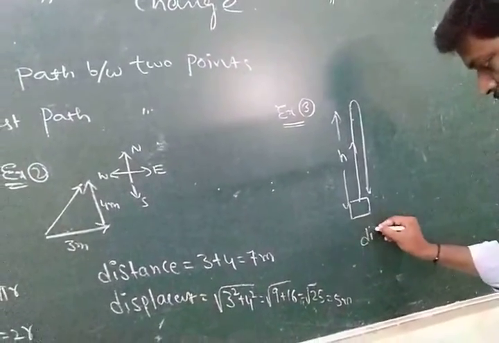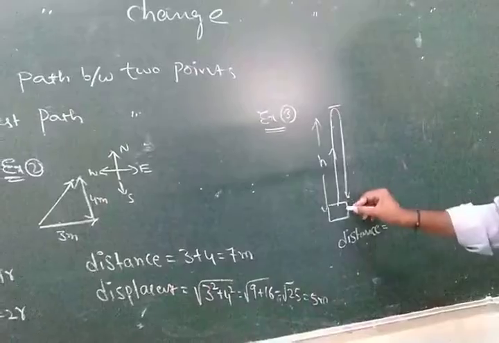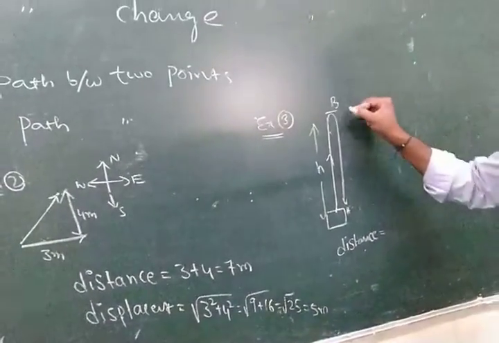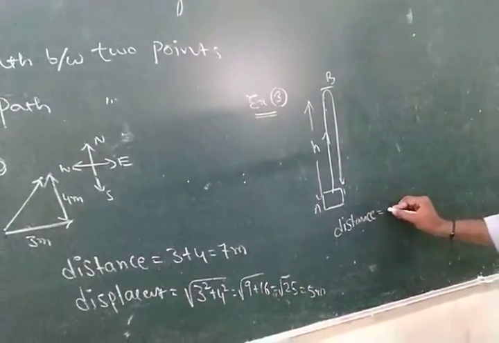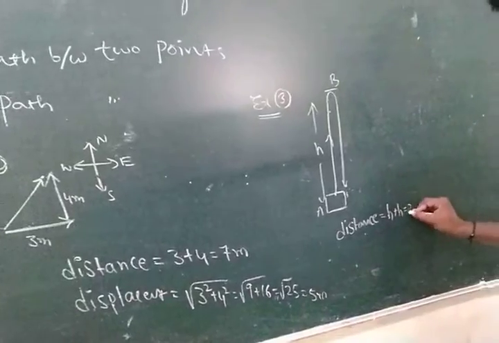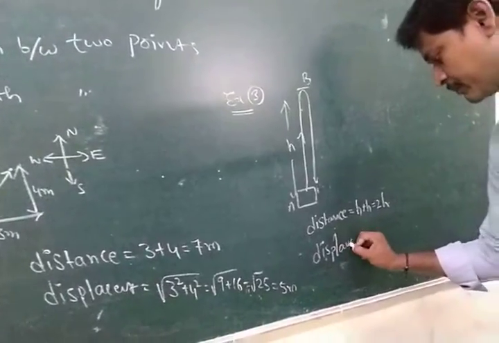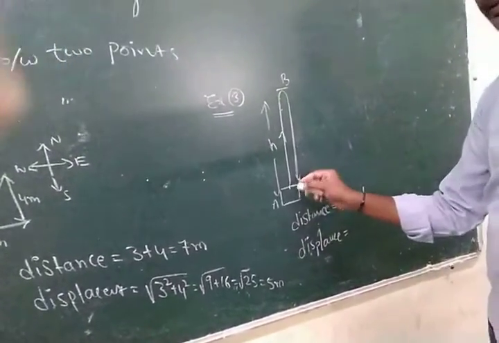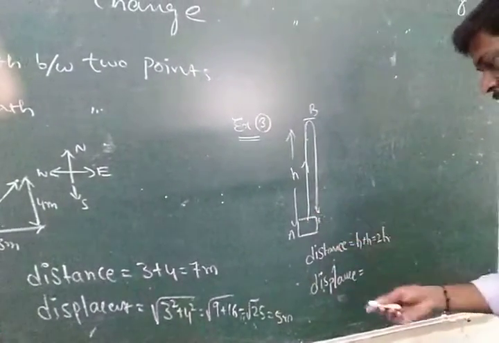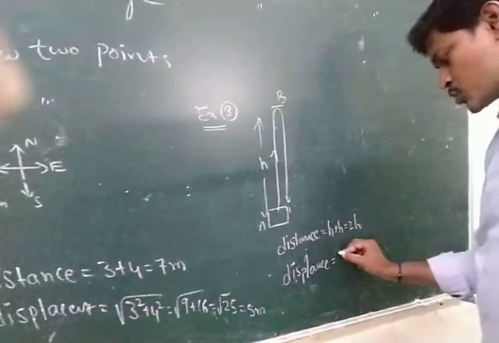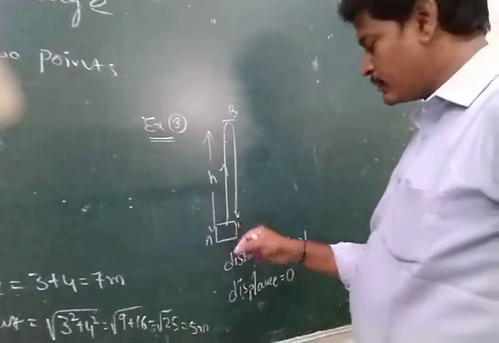Distance is the longest path, that means A to B and B to A, H plus H, that is equal to 2H. Displacement is the shortest path between 2 points. Here the particle is projected from point A and again reaches the same point of projection, so the displacement is 0, because the shortest path between the 2 points is 0 here.